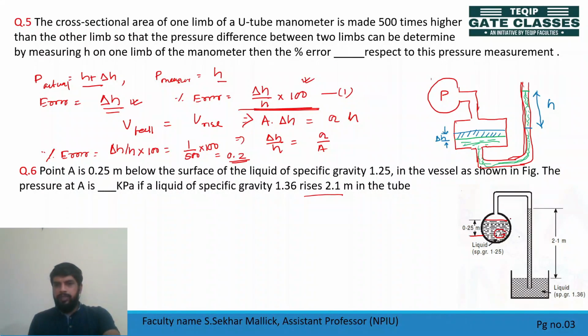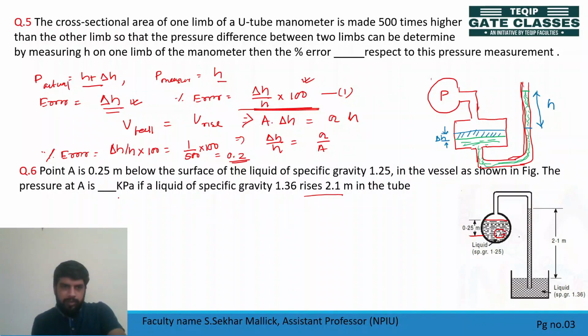तो यहाँ पे here we have a bulb. Inside the bulb we kept some liquid, and there is a point A at 0.25 meter below the liquid surface, and this vessel is connected to a tube which is again connected to a big vessel where there is a rise in 2.1 meter of liquid inside the tube. So this is your question. Now find pressure at A. तो कितना वैल्यू होगा pressure at A?